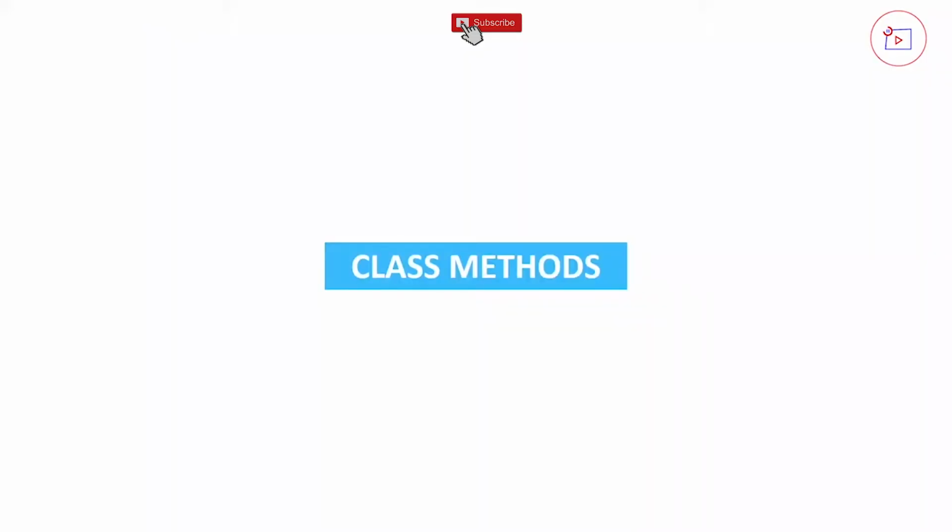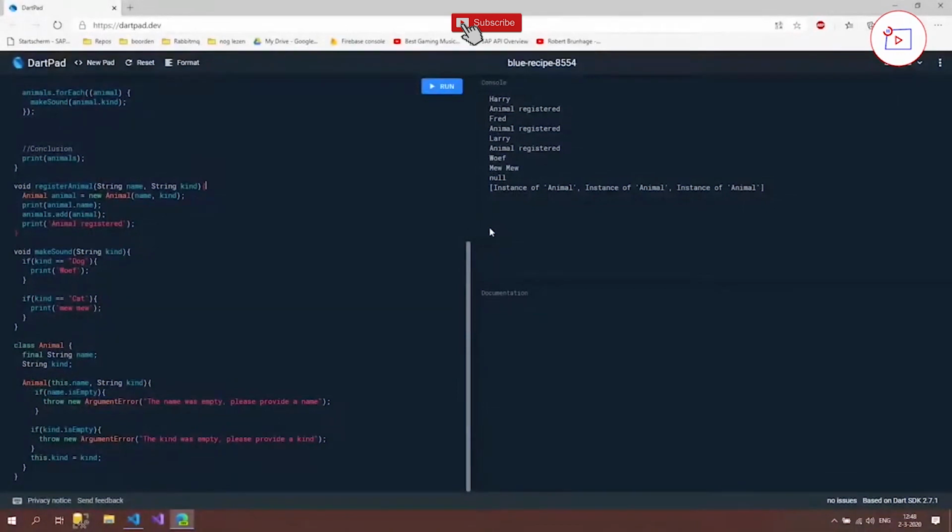In this video, we're going to create methods inside our class. And to do that, we're going back to our code. If you look in the global scope, you still got some logic which actually belongs to the class itself and not to the global scope, so the rest of the file. That is this make sound method. The global scope shouldn't determine which sound a certain animal makes, but the animal class itself should determine that. So we're going to replace this method by creating some extra methods inside our animal class.